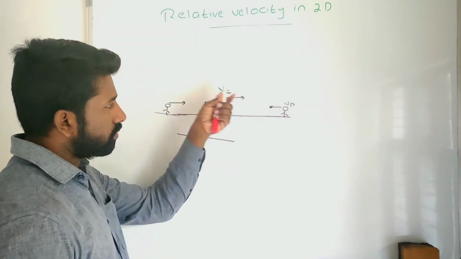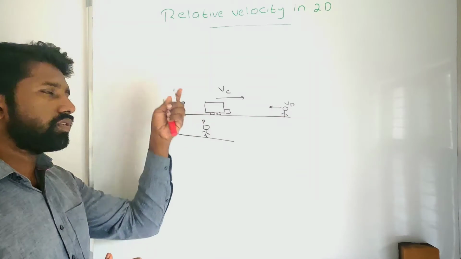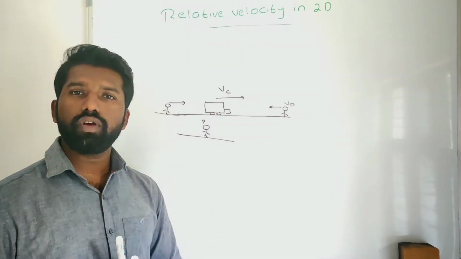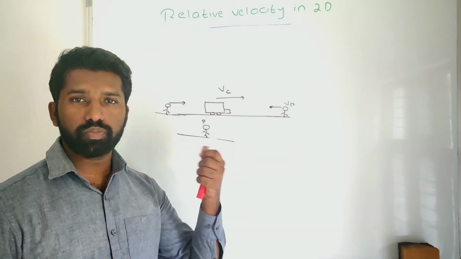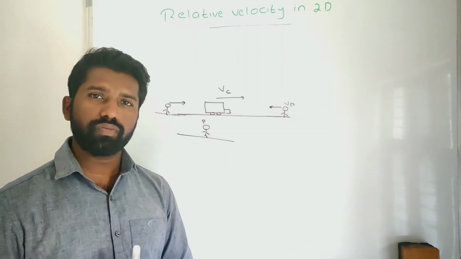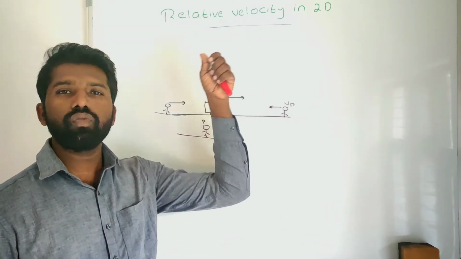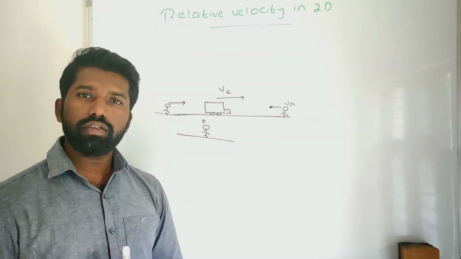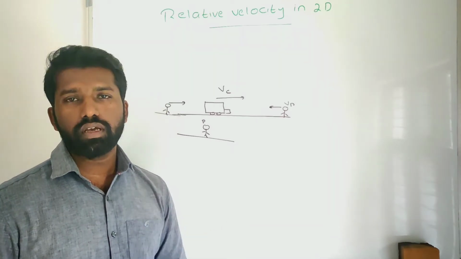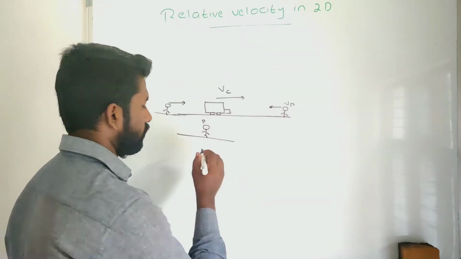So from this, you see these three different cases. The velocity of the car is different. So the velocity of an object varies from person to person based on the magnitude of motion and the direction of motion. So we have introduced a concept, relative velocity. In relative velocity, we consider the earth, or the ground, as the reference, and the ground velocity